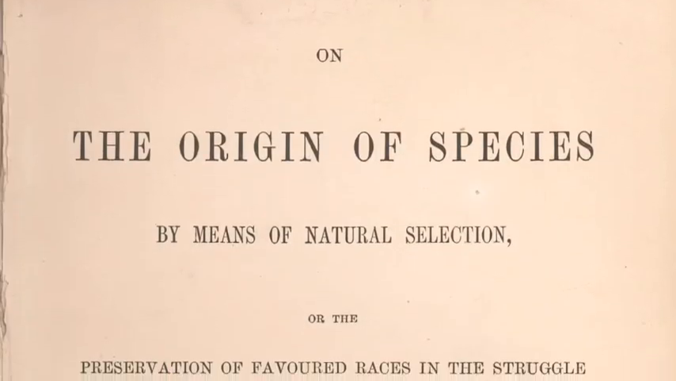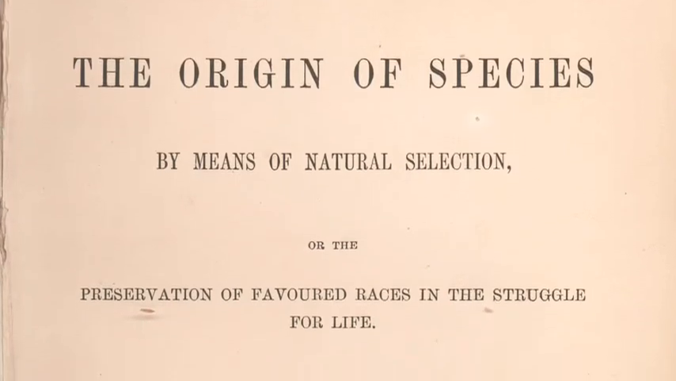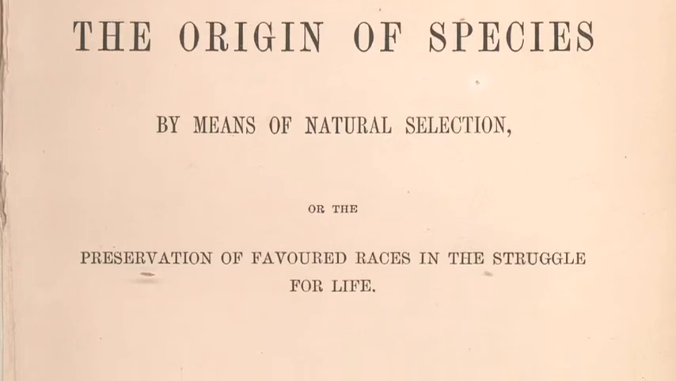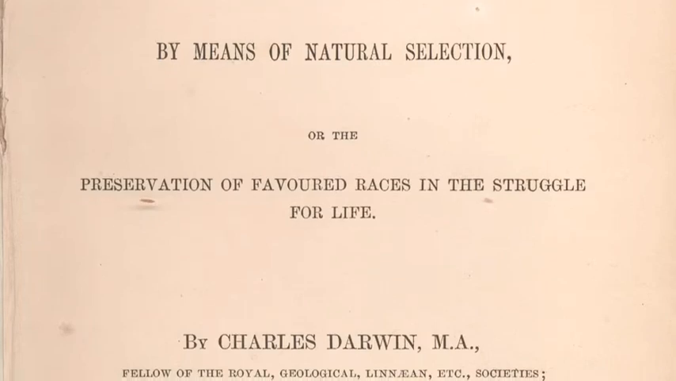On the Origin of Species by Means of Natural Selection, or the Preservation of Favoured Races in the Struggle for Life, published on 24 November 1859, is a work of scientific literature by Charles Darwin.